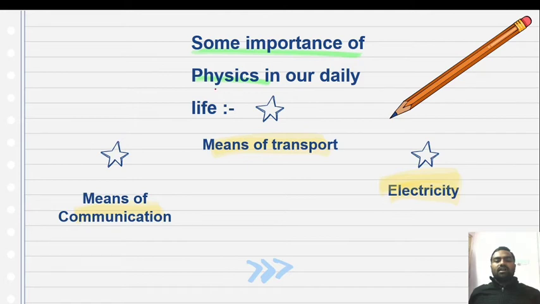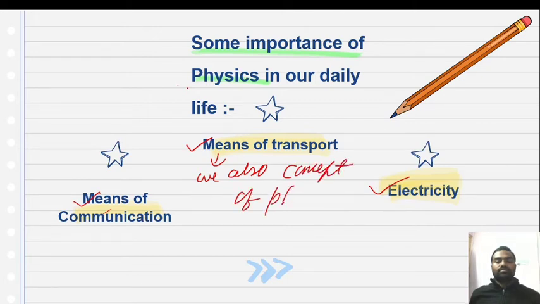Some basic applications of physics in our day-to-day life: means of transportation, means of communication, electricity. There are many more. In the field of transport, we use the concepts of physics.